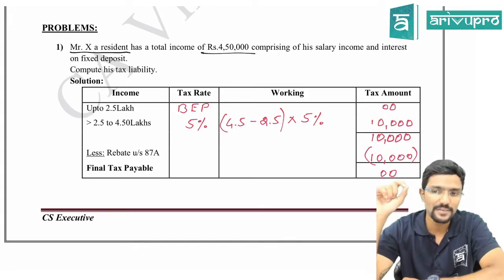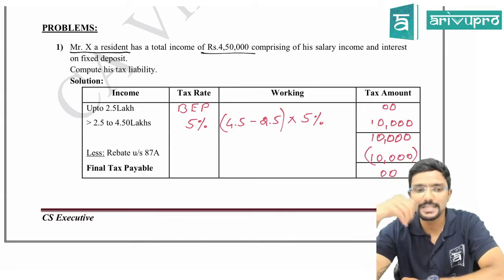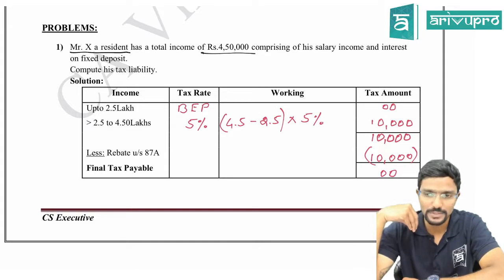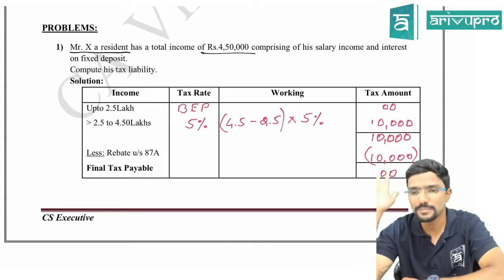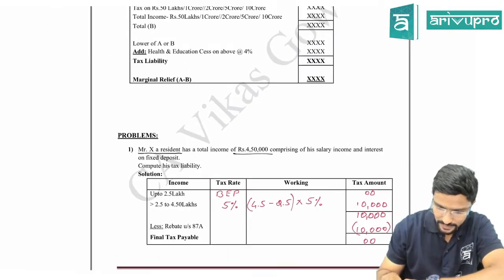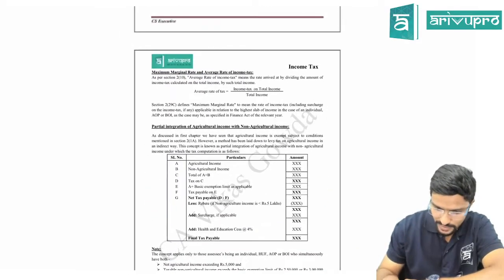Rebate under section 87A is the actual tax liability or 12,500, whichever is lower. In this case, your tax liability is only 10,000, so the maximum rebate you can claim is only 10,000. Chalo, we shall move ahead and discuss some more things.